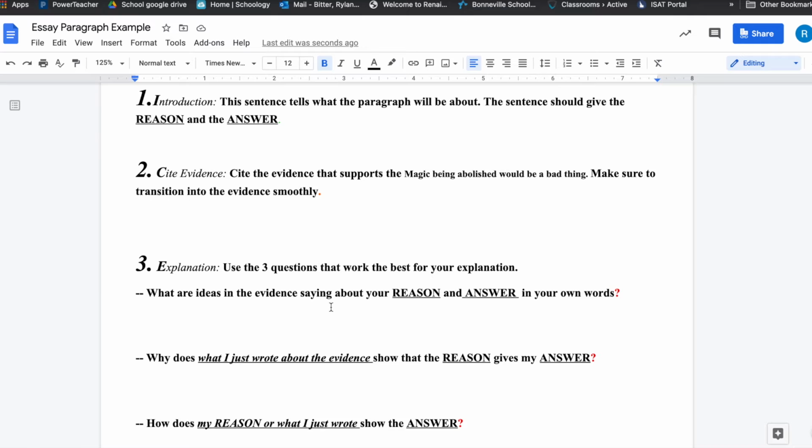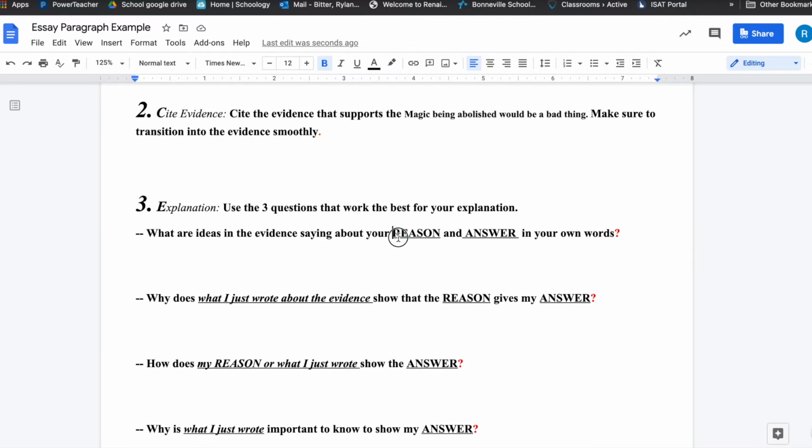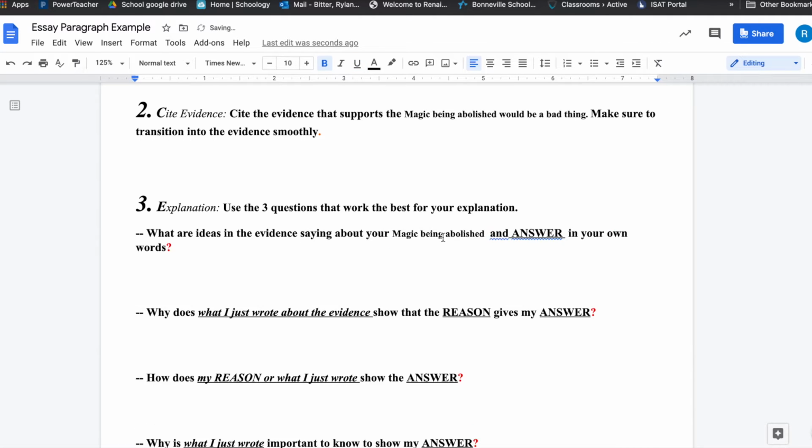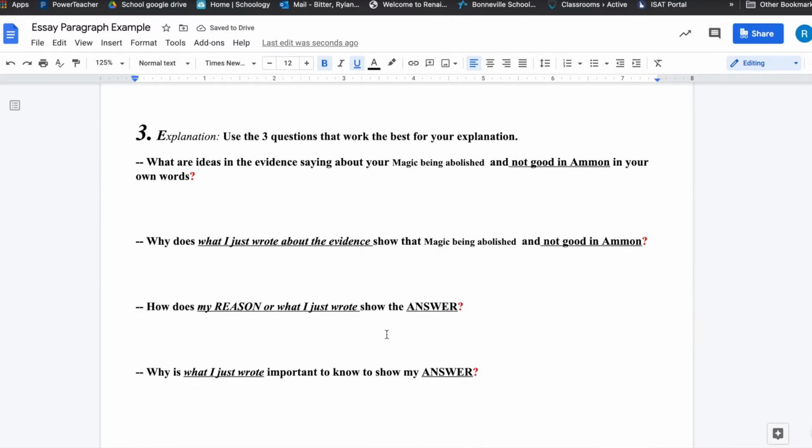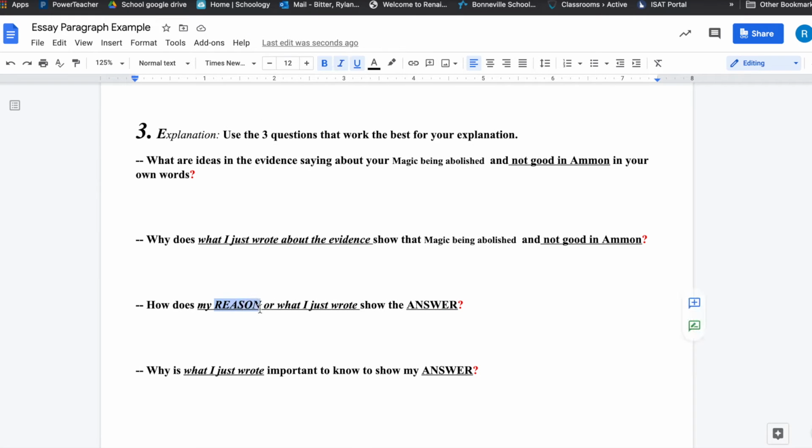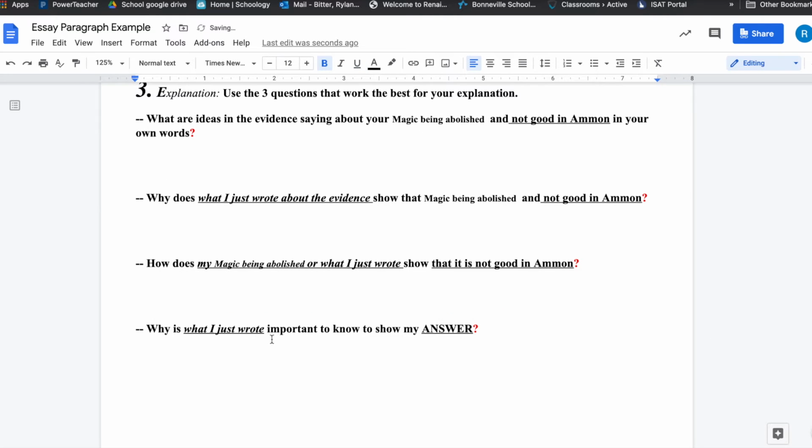Now, before we move on and start to write this, let's fill in the reason and answer with the rest of these. What are the ideas in the evidence saying about magic being abolished and it not being good in Ammon? Again, why did what I just wrote about the evidence show that magic being abolished would not be good in Ammon? Now, the next question, how does my reason, magic being abolished, or what I just wrote, show that it's not good in Ammon? And finally, why is what I just wrote important to show that magic being abolished is not good in Ammon?